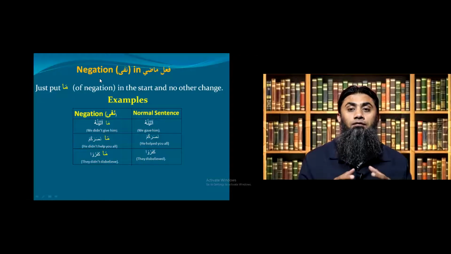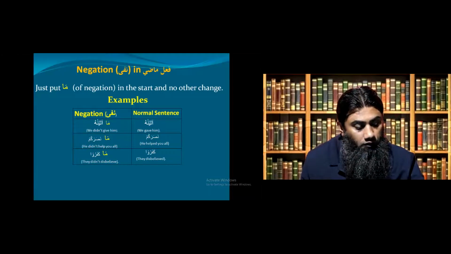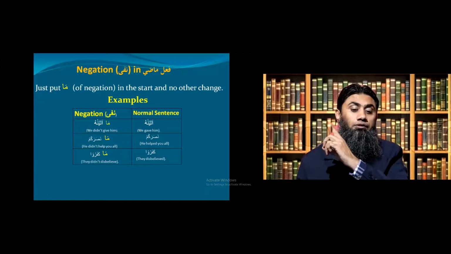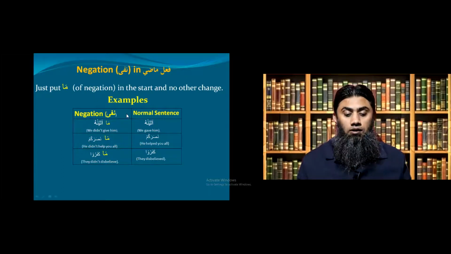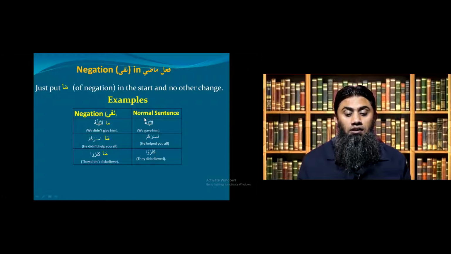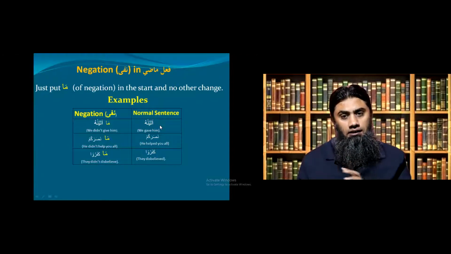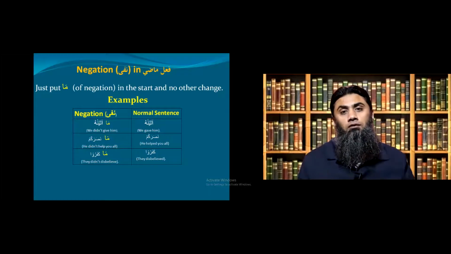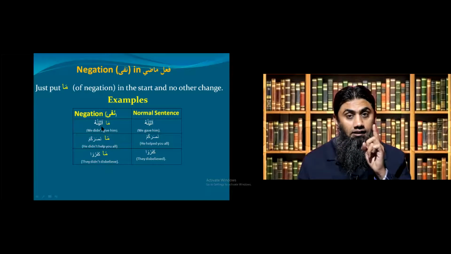So how can we make a Fail Madi negation? Okay, very simple. As we discussed in our Jumlatul Ismiya in module 3, you just put a ma. Look at the example. Atainahu, we gave him. Right now, I am not focusing on how I translated this one; inshallah, it will come at the end of this lesson. Right now, I just want to teach you the use of ma to negate jumlatul failure. So atainahu, we gave him. Ma atainahu, we did not give him. So did not, because it is madi.